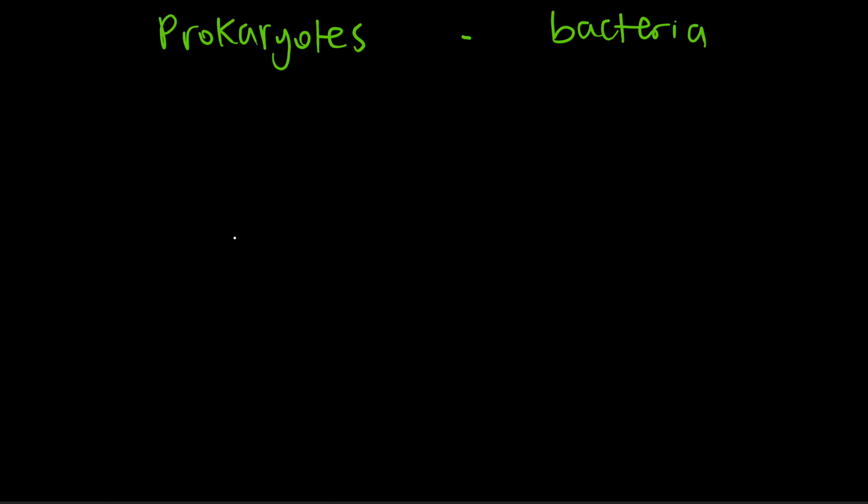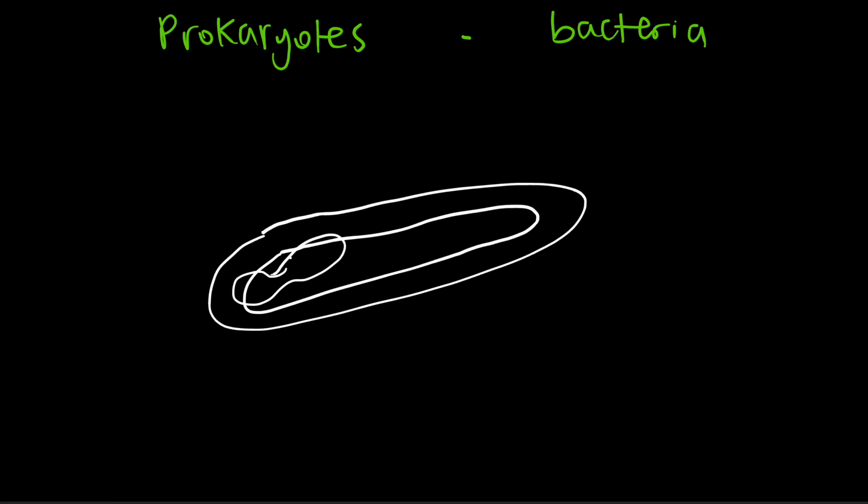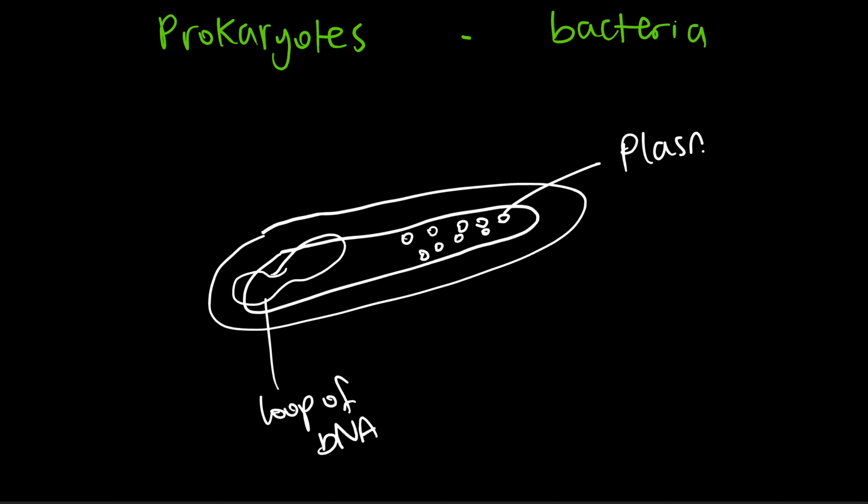If I draw out a really rough sketch of a prokaryote, it'll look something along the lines of this. And we can have another loop within it. They have their DNA in a loop of DNA. They also have something that looks a bit like dots, and these are called plasmids.